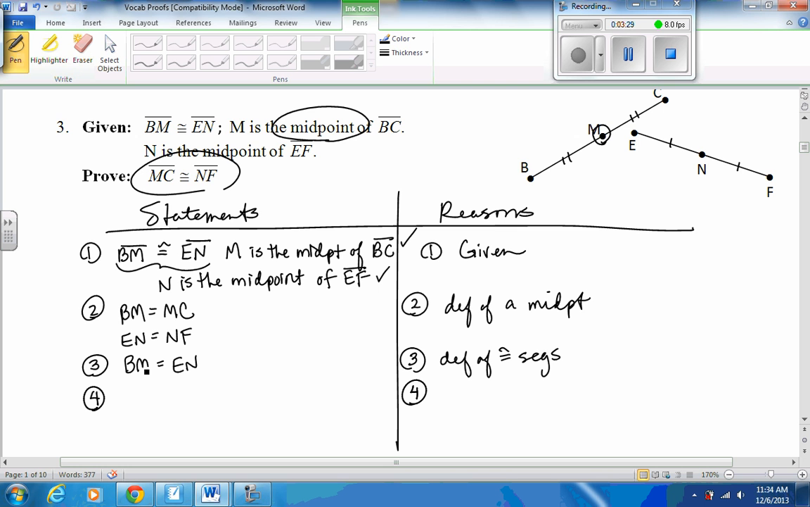Measure of BM can be replaced with what else equals BM. So we're replacing this into this third equation. Instead of BM, we could say the measure of MC. See where it says BM and MC are the same? So I'm replacing BM with it. EN equals the measure of NF. That's the second thing we had said. So replace EN with NF. Replacement rule. And actually, I don't even have to use the symmetric property to change the order of this. It's already exactly the order I want.